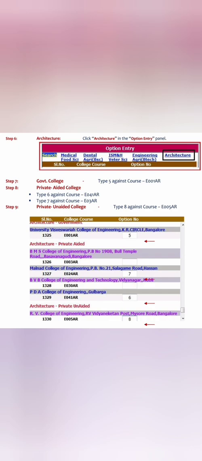That way you have created a mix of colleges from engineering and architecture, which you saw on the top of the screen. The same combinations you can use for other sets of programs which are there apart from engineering. Keep selecting on the tabs and keep putting the numbers, as many option entries as you want. And then you can go to government engineering colleges also, like Government Engineering College Hassan, Government Engineering College Chikmagalur, Government Engineering College Chamarajnagar, and the rest of the whole list is available there, and you have to save them.